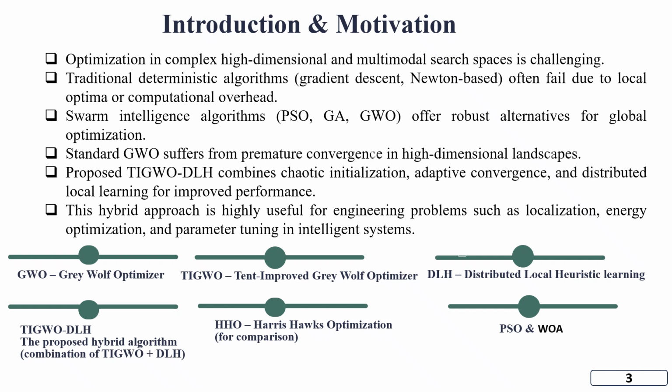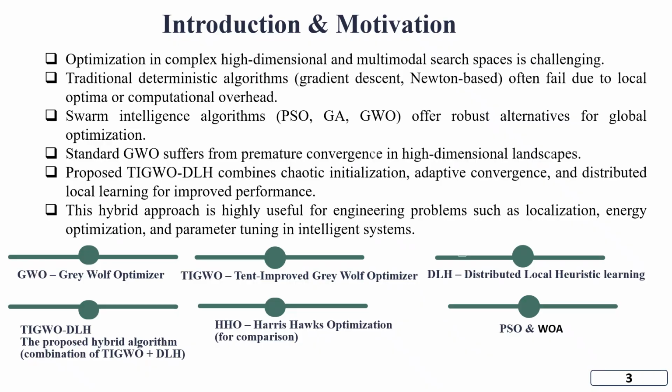The proposed TIGWO-DLH combines chaotic initialization, adaptive convergence, and distributed local learning for improved performance. This hybrid approach is highly useful for engineering problems such as localization, energy optimization, and parameter tuning in intelligent systems.